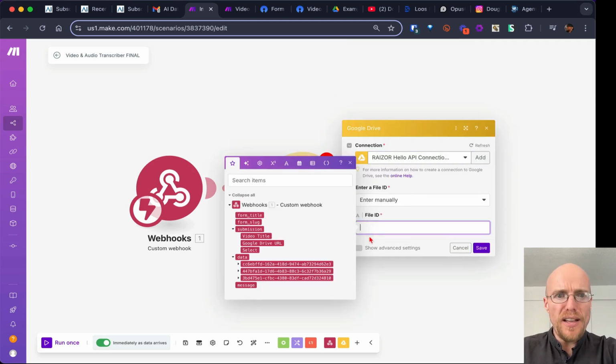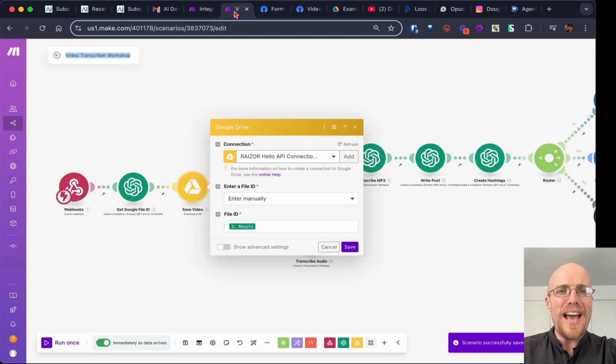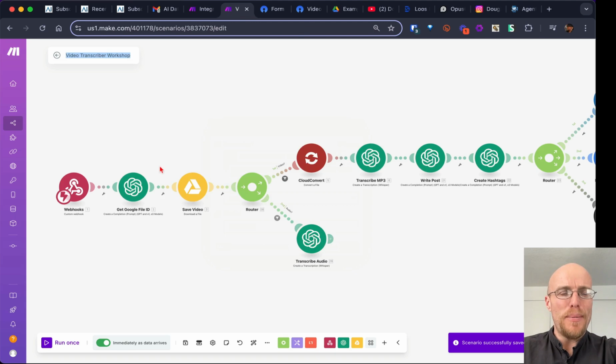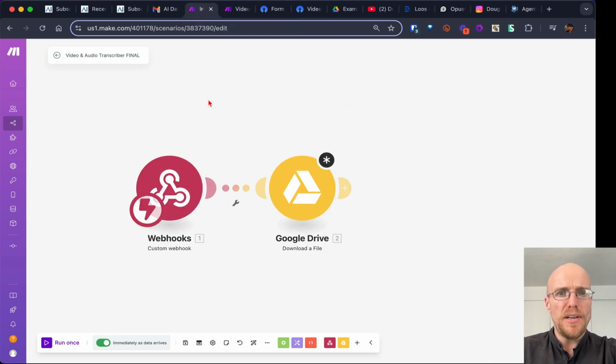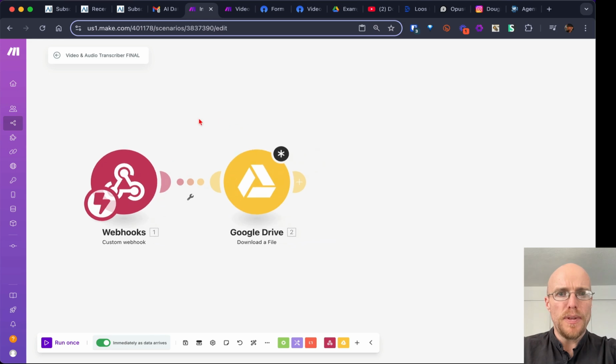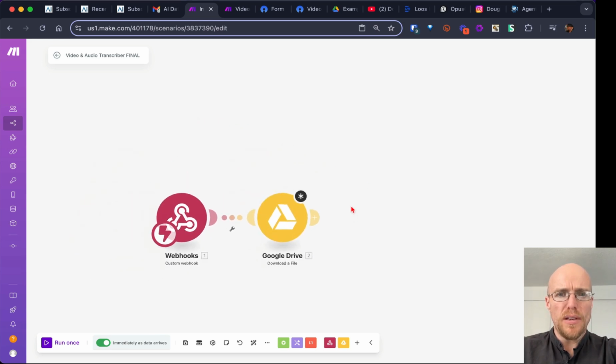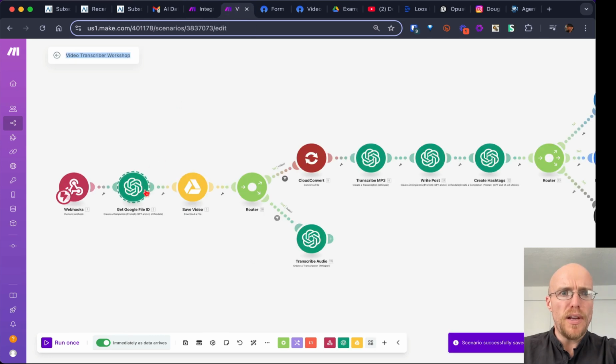Well, look, it needs a file ID, but the file ID that came in, you can't see it right here, is going to be this entire URL, whereas the file ID is just this little thing, right? So we need to get that out. That used to be incredibly complicated, but now it is so nice. I'm going to go to my template here and copy that, just Command C. By the way, I held down Shift and dragged around that, Command C if you're on a Mac. And then I'm in here. I'm just going to press Command V, and nothing's going to happen. Maybe you can't. I thought you could copy and paste between. Let's try that again. Copy.